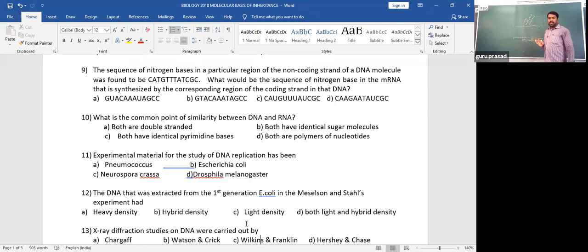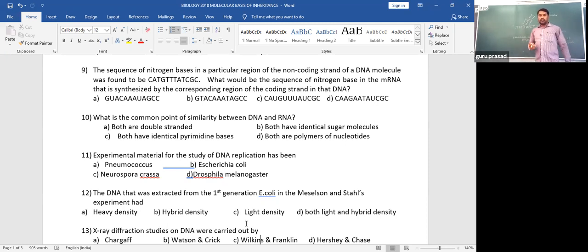For instance, come to the question. The non-coding strand of a DNA molecule was found to be C A G T T T T A T C G C. So this is the code on the template, a non-coding strand.